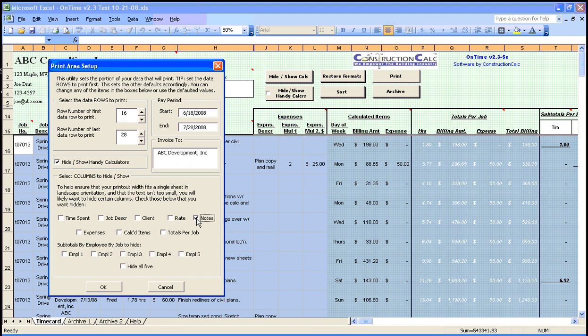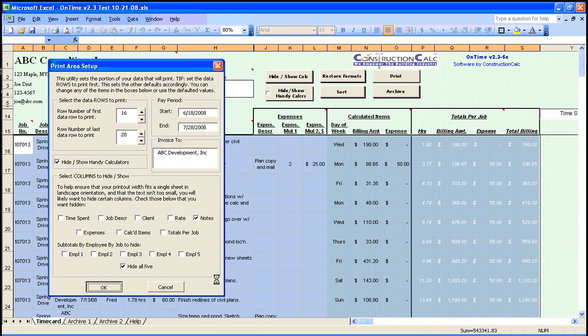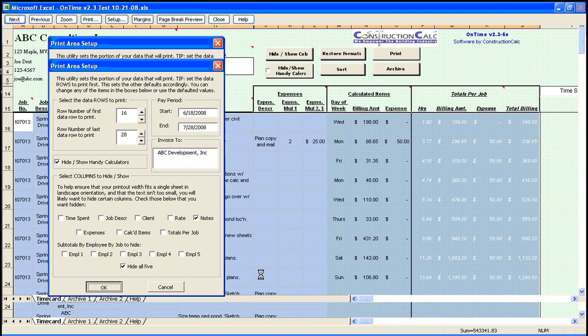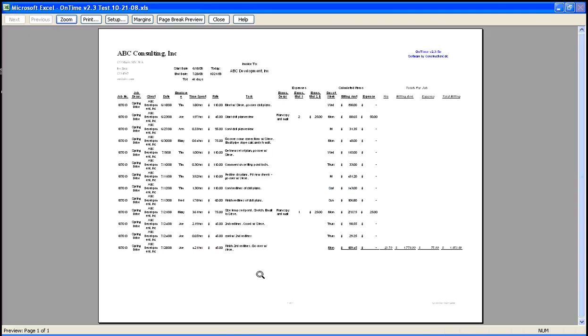And the client doesn't need to see the subtotals by employee, so let's hide all 5 of those. Okay. Click OK, and we see the print preview. We could click on print now to print this.